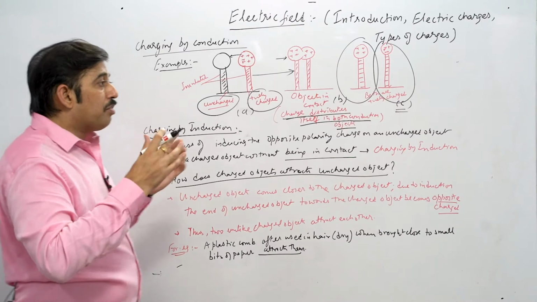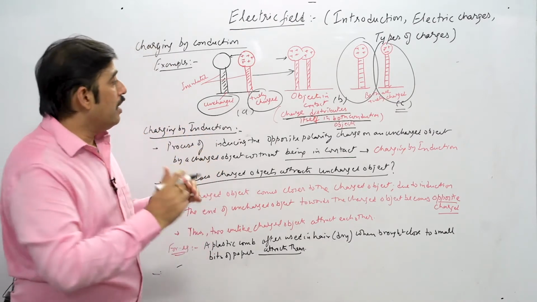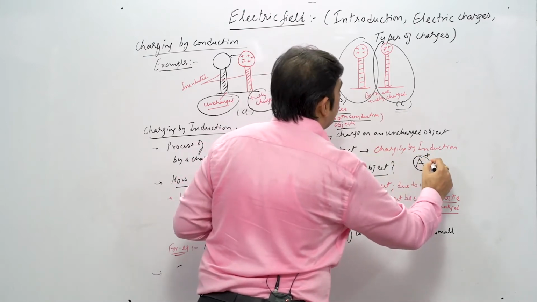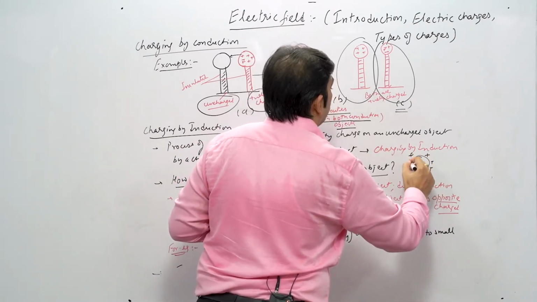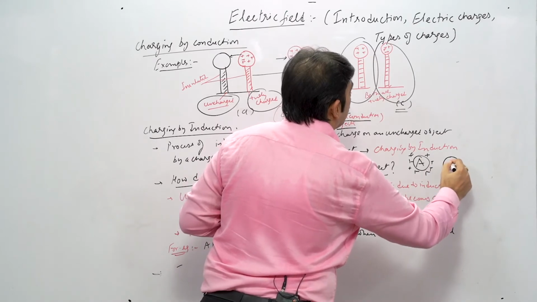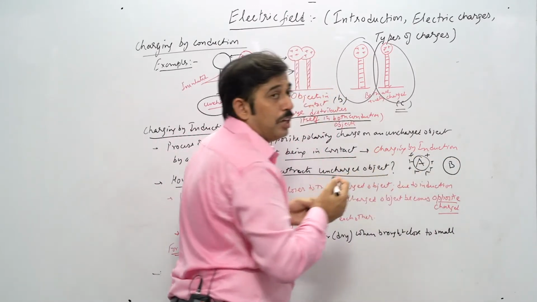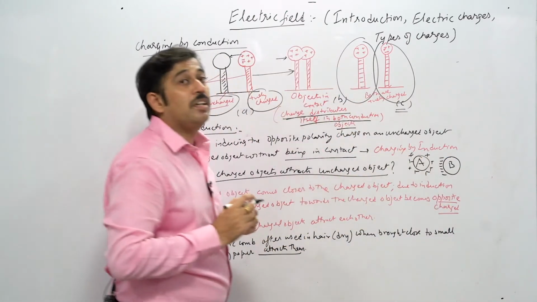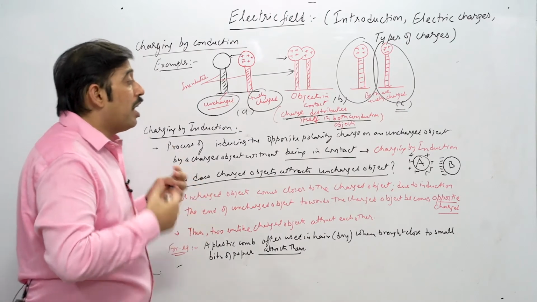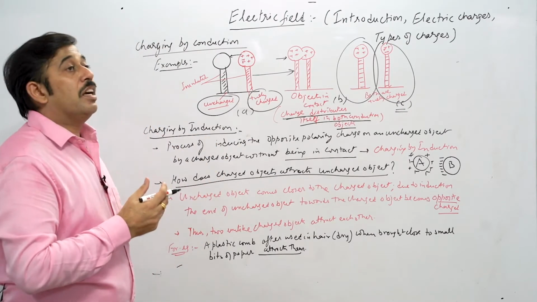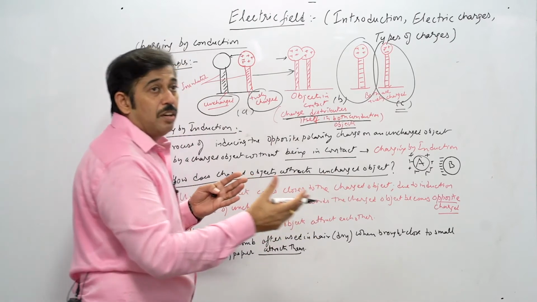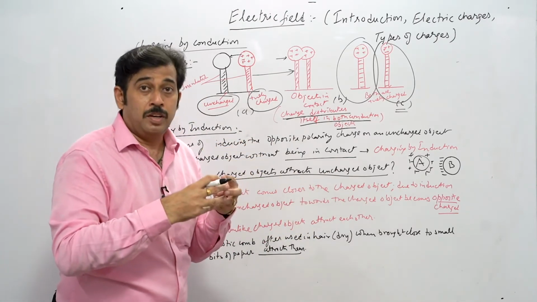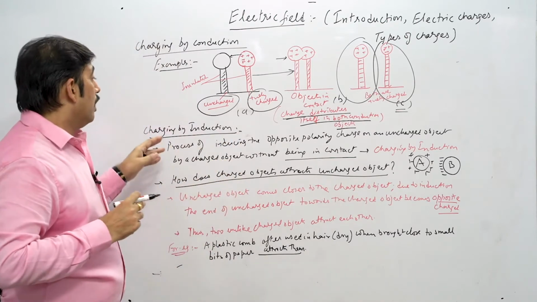Induction means you have a certain material. Suppose a material A is there with you, and A has some kind of, suppose, positive charge, and some material B is there with you which is uncharged. We have not brought them in contact, but a certain kind of charge will be induced on the surface of the material. That is called induction. Once the charge is induced on the surface, it becomes unlike charges, and when they are unlike charges, they will start attracting each other. This is one of the important properties of charging by induction.